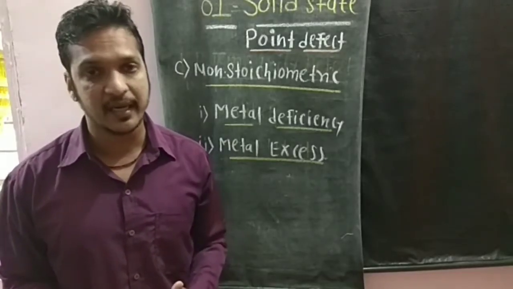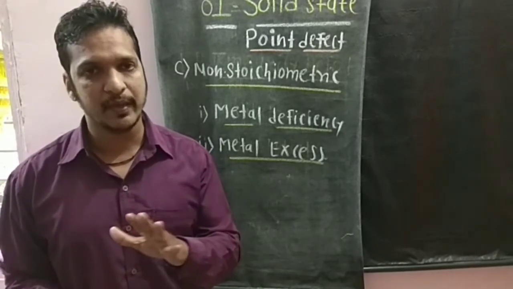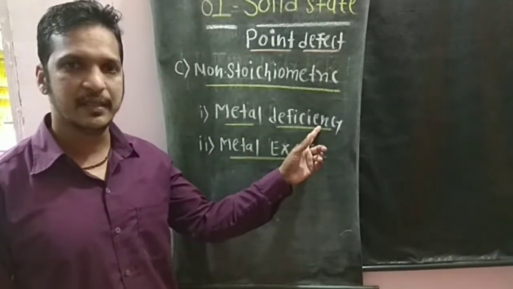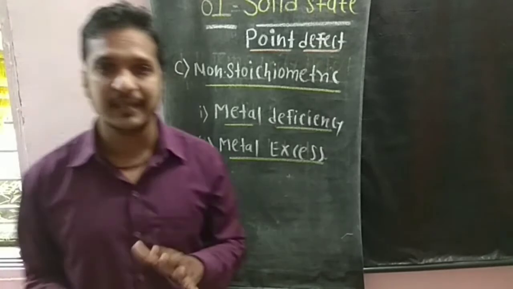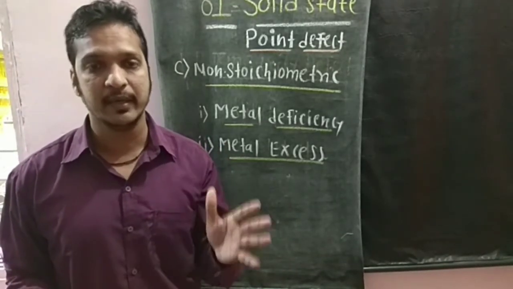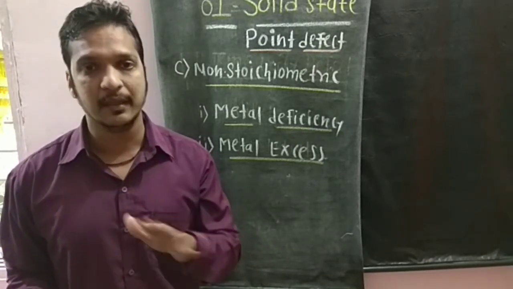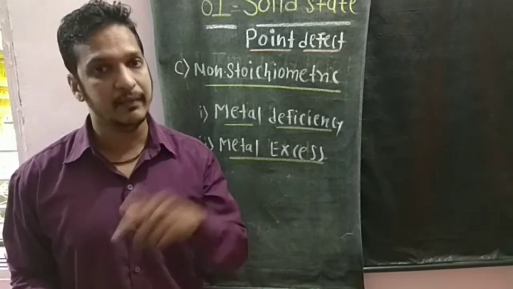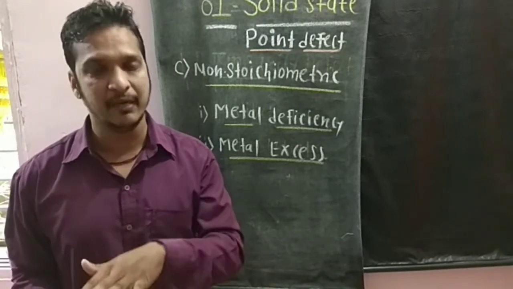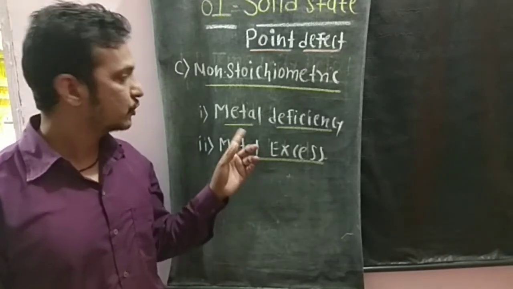Now we have the third major class of point defect, which is non-stoichiometric point defect. And non-stoichiometric point defects are of two types. Number one, metal deficiency defect, and second one is metal excess defect. Now what is the difference between stoichiometric and non-stoichiometric? Stoichiometric means the ratio between cation and anion will be maintained. Suppose we have 100 Na plus ions, then we also have 100 Cl minus ions, means equal number of positive and negative ions, or equal number of cations and anions. In that case you call it stoichiometric.